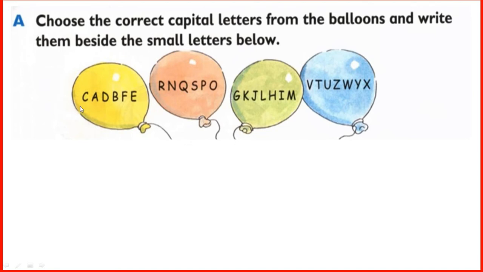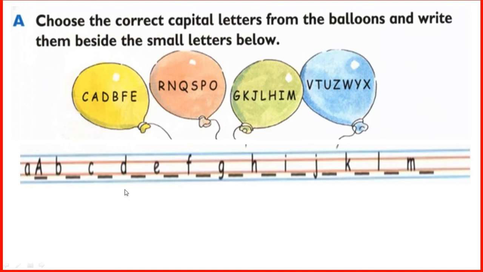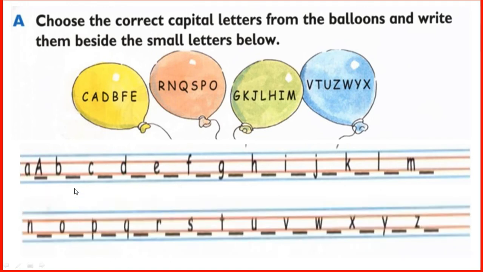First, we read all these capital letters: C, A, D, B, F, E, R, N, Q, S, P, O, G, K, J, L, H, I, M, V, T, U, Z, W, Y, X. Okay, they are the capital letters. They are the small letters. Now you have to choose the correct capital letter for each small letter.